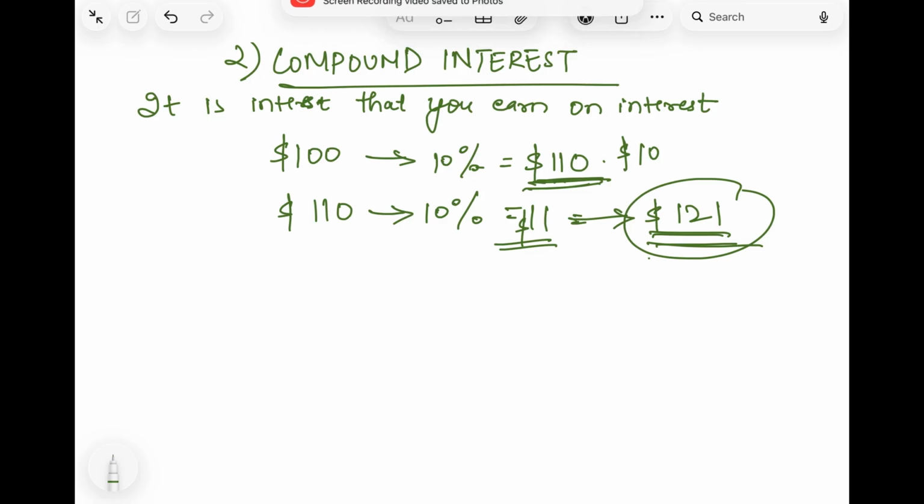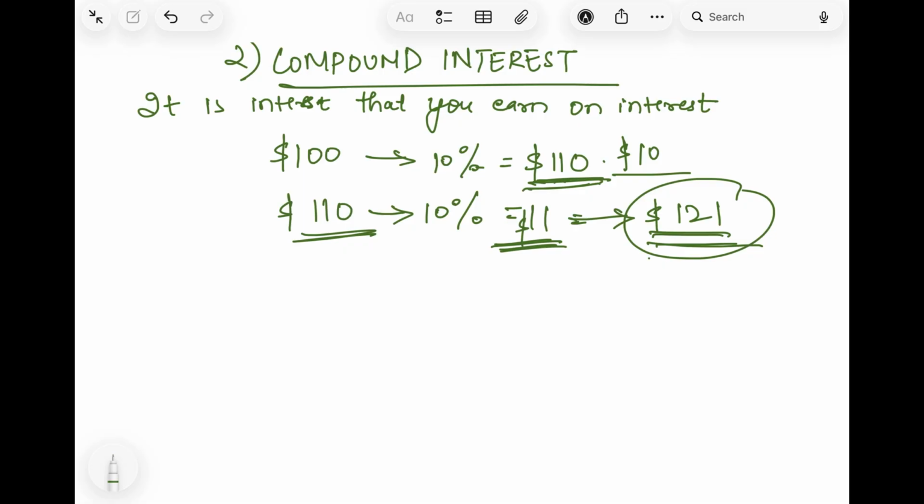In simple interest, the interest would be the same throughout, that is $10. But in compound interest, the interest is increasing, because the bank is paying us interest on the interest also. So that is what is called compound interest.